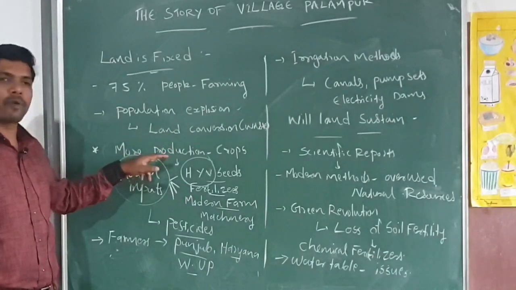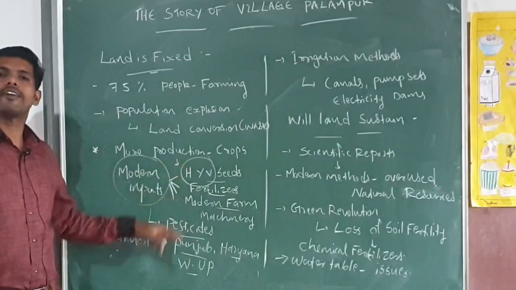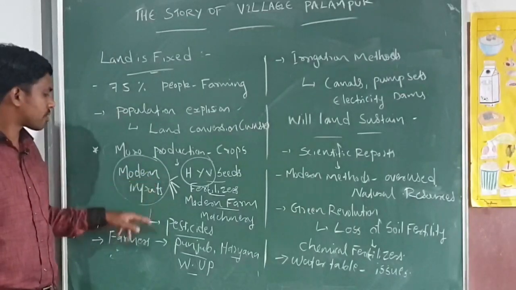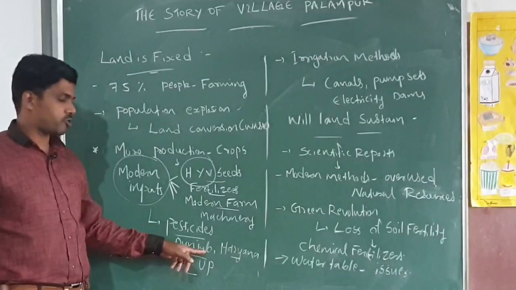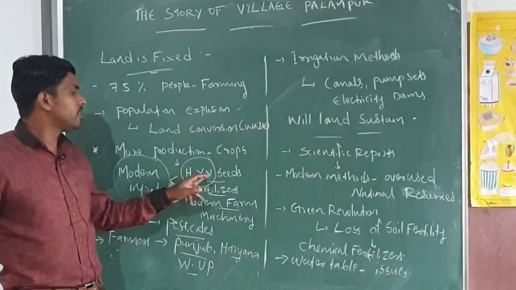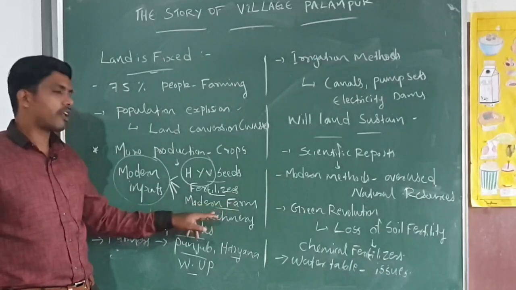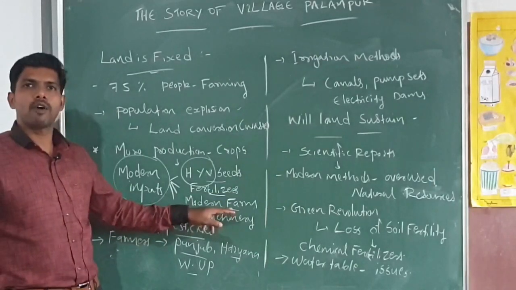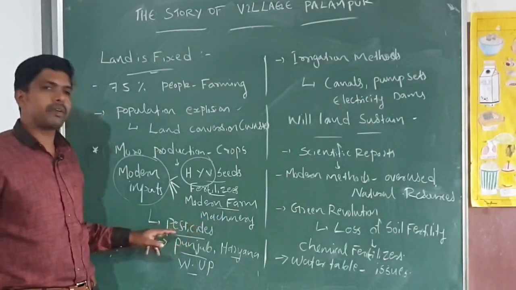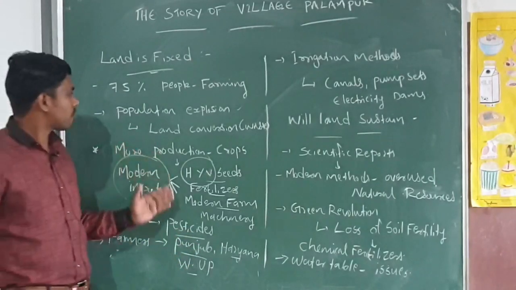And for getting more production from a fixed plot of land and from crops, our farmers are going to use different modern inputs. The use of modern inputs first started with the farmers of Punjab, Haryana and Western UP. It includes varieties of high yield seeds, chemical fertilizer used by the farmers, then modern farm machineries, including farm tools, tractors, thrashing machine, harvesting machine, everything including this one. Then chemical pesticides also they use. And that's about this one.